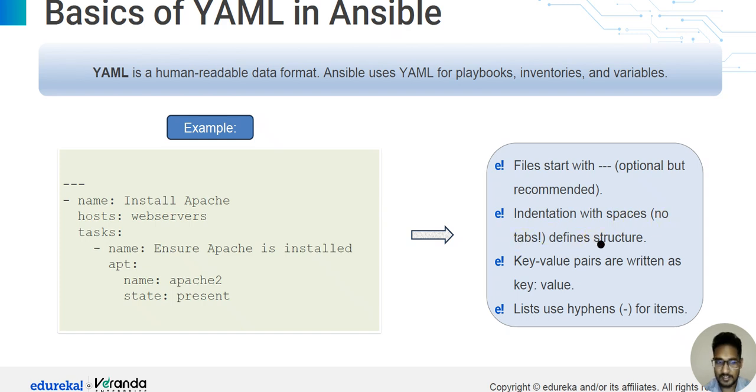No tabs; spaces define structure. Hosts, web servers, and tasks. Key-value pairs are written as key: value. Let's use hyphens for items. A hyphen is used for a list item. Lists use hyphens. This list and this list use hyphens. Hyphens are used in the YML data format.